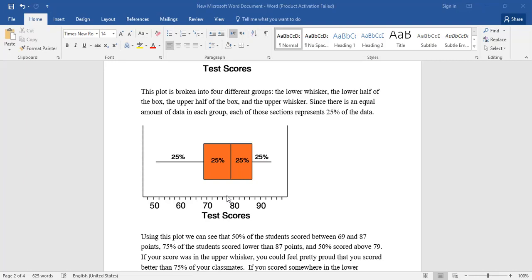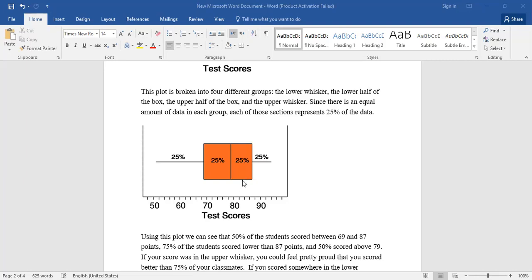Here, this is 72, right? 74, 76, 78, and then 79.